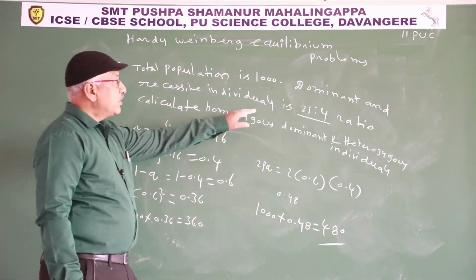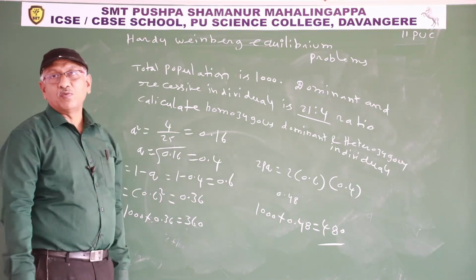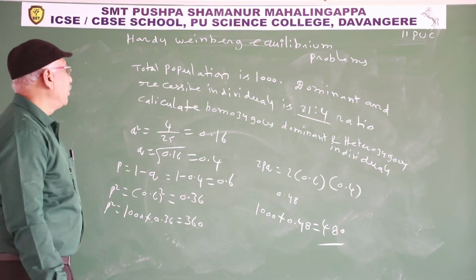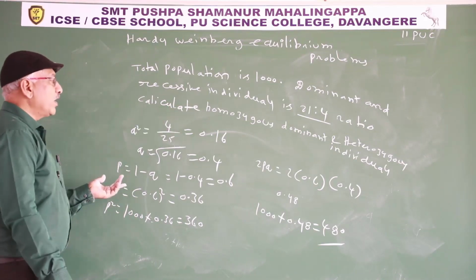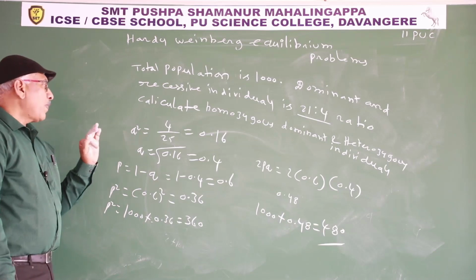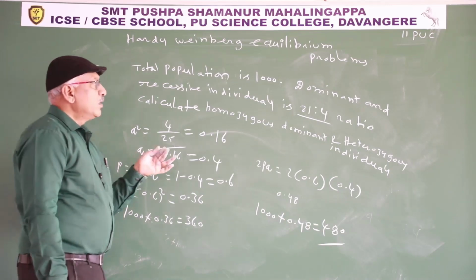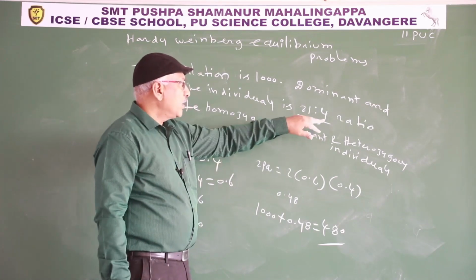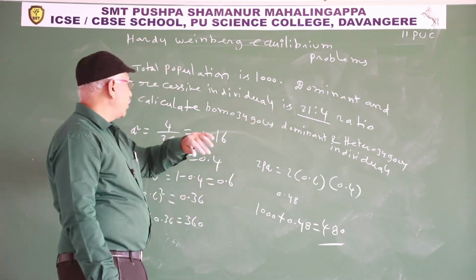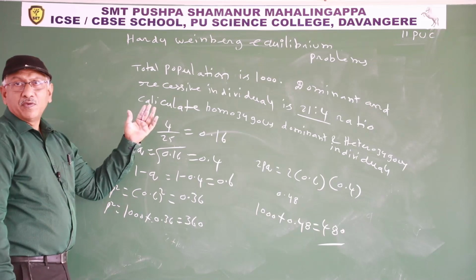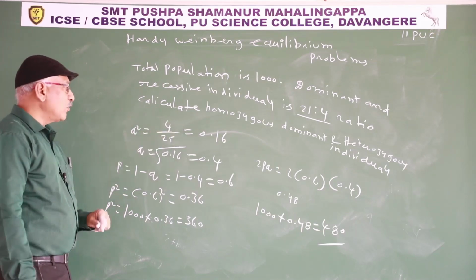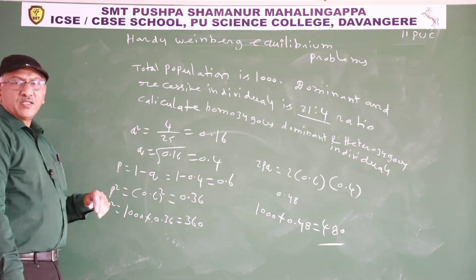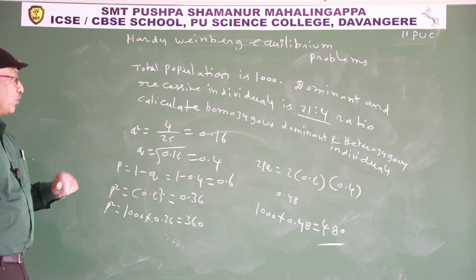So here the twist is a ratio. Total population is 1000. Dominant and recessive individuals are in 21:4 ratio. Calculate homozygous dominant and heterozygous individuals. So first you calculate the q square. So 21 dominant individuals and 4 recessive individuals. Total individuals 25. So 4 by 25. q square is 0.16. q is the square root of 0.16, 0.4. p is 1 minus q, 1 minus 0.4, 0.6.